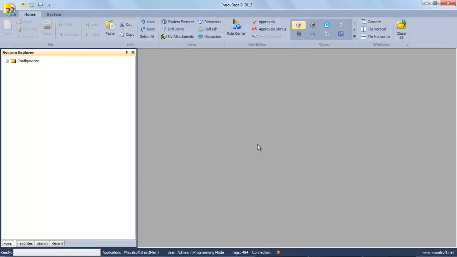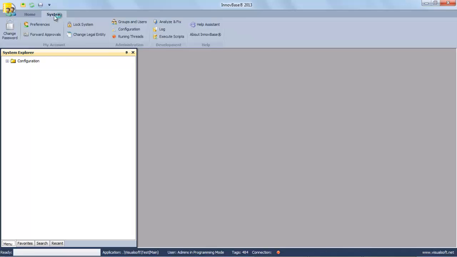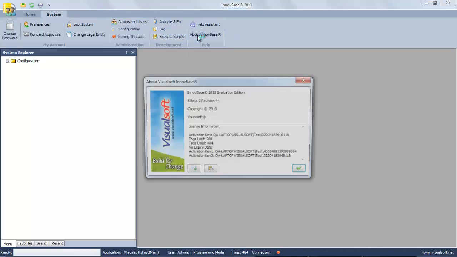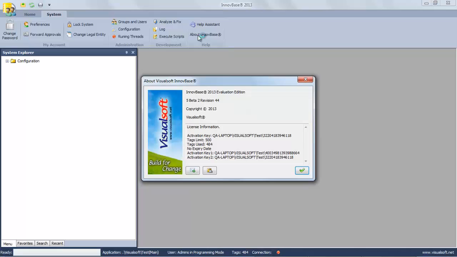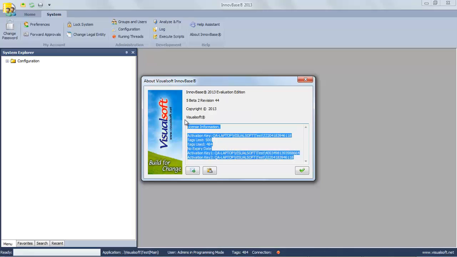To know if this copy of InnovBase is licensed or not, go to System and click About. This information is displayed. This copy is valid for 500 fields in every database. This new database contains 484 fields for the system in use. However, this copy is not licensed. Kindly send this information to Visualsoft to purchase a license.